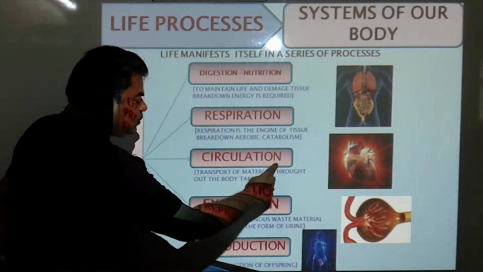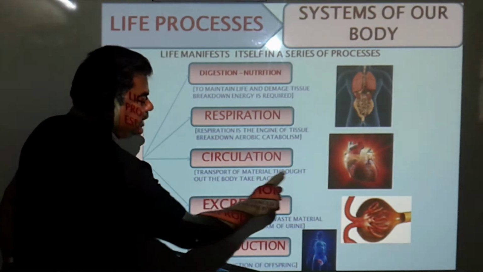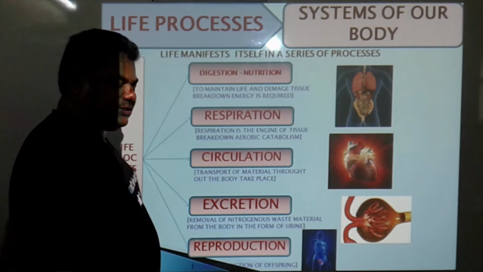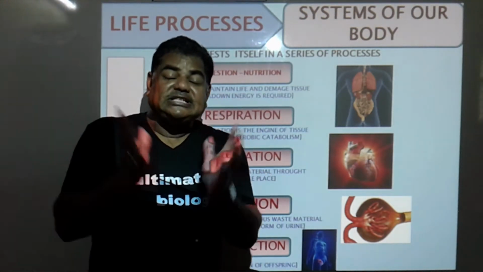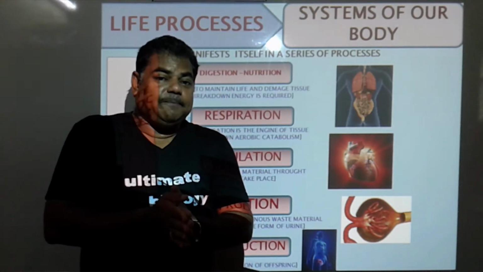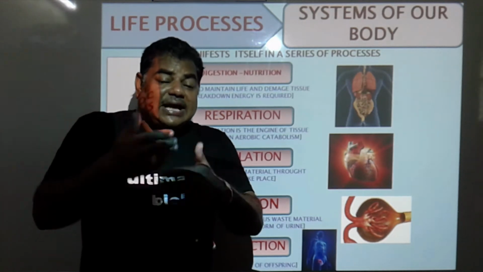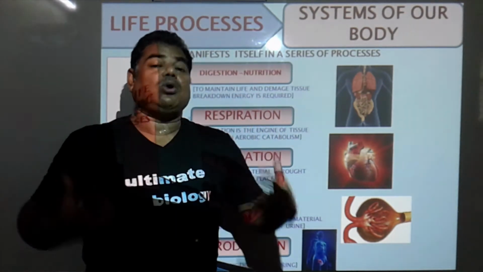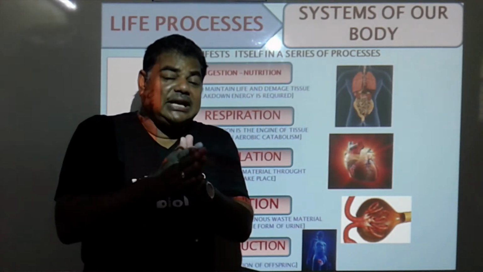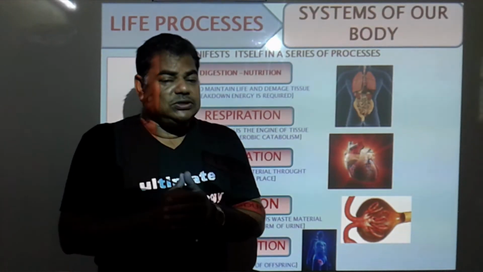The next is circulation. Transport of material throughout the body takes place. Transport of that digested food material. That digested food material gets transported throughout our body. Means that starch gets converted into glucose.